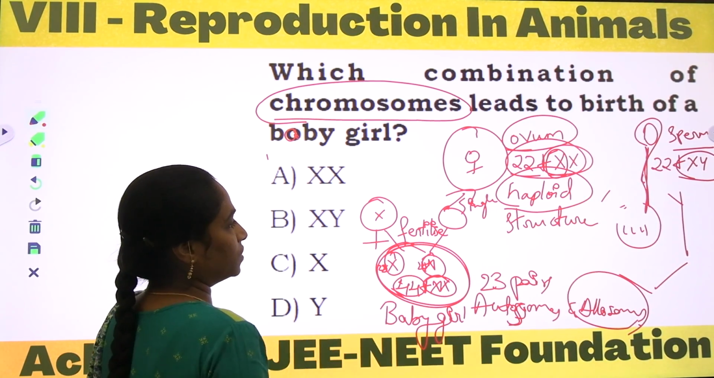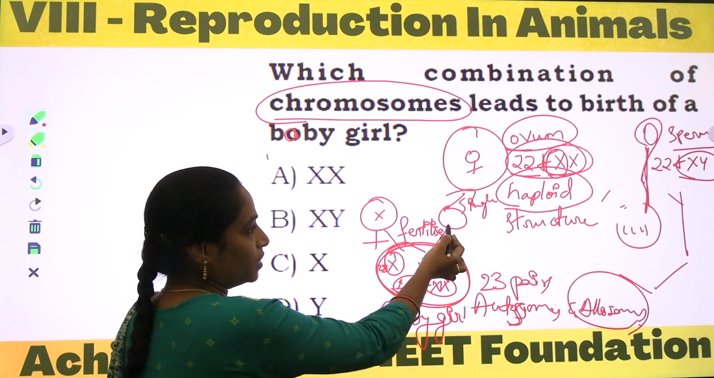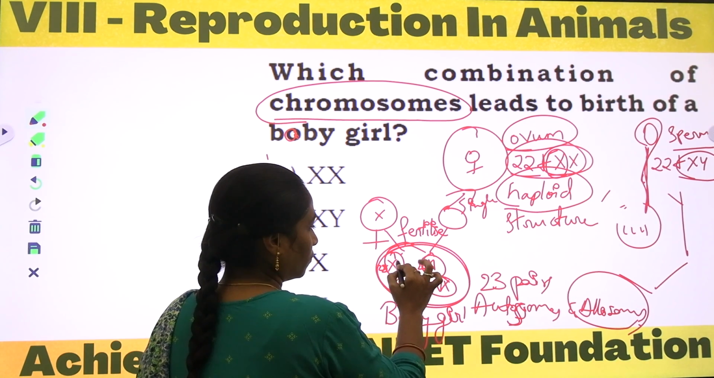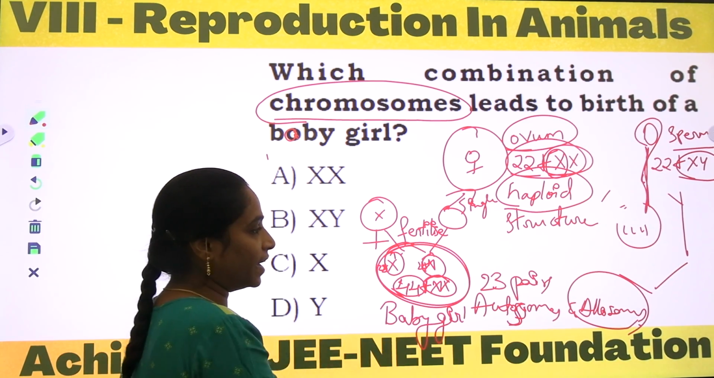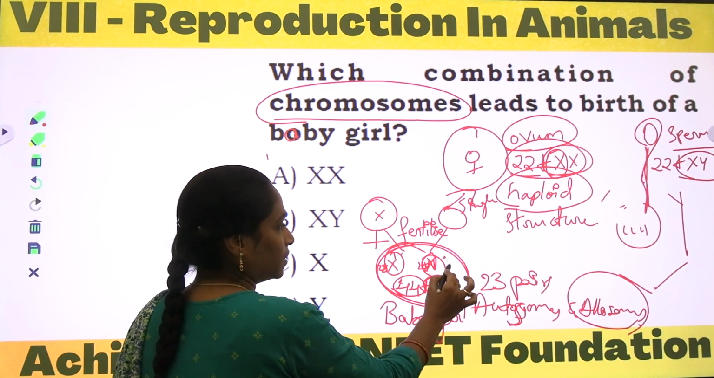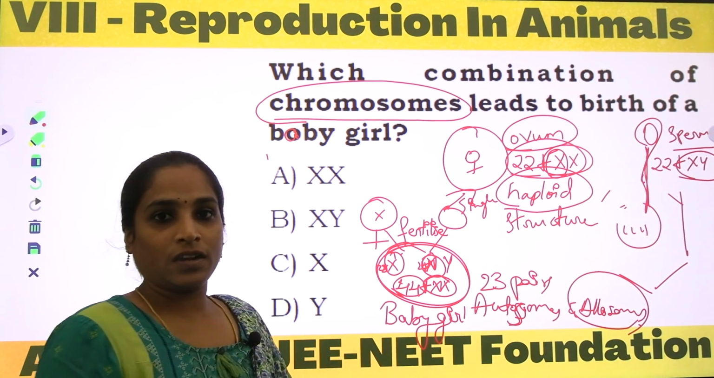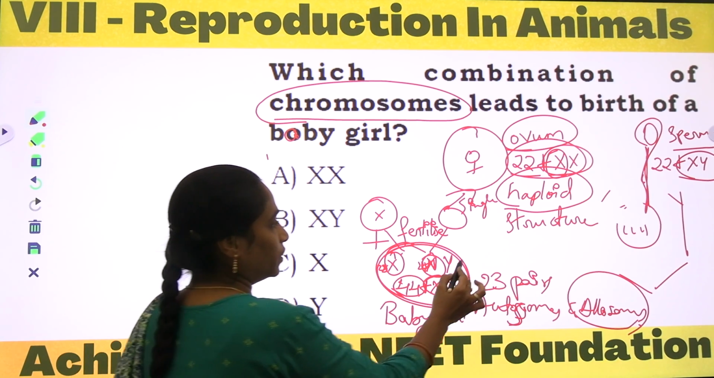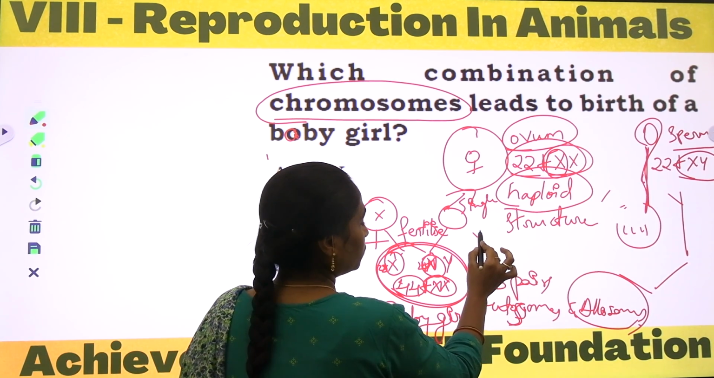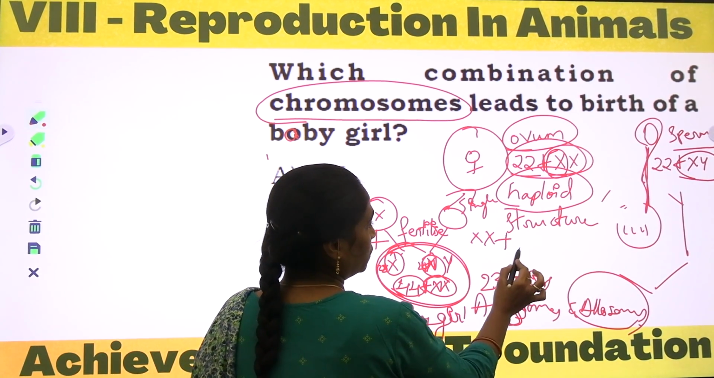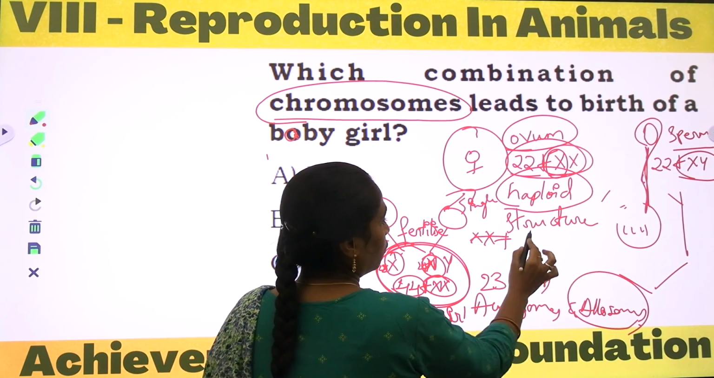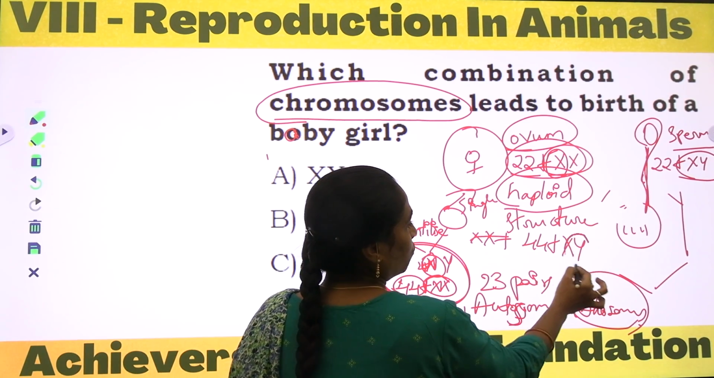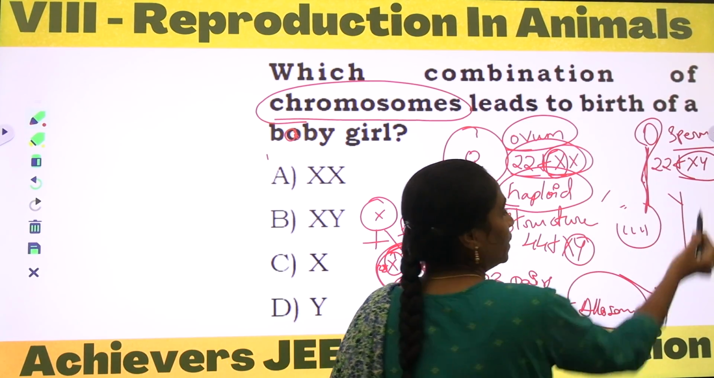And in the same process, in place of eggs of the male, we can observe the same in the female. Here, in place of eggs, if Y is fusing with the ovum, then the baby will be 44 plus X and Y. So here the Y is coming from the male gamete.